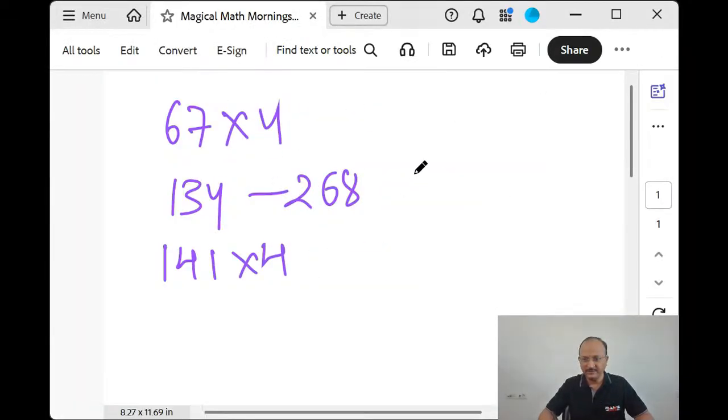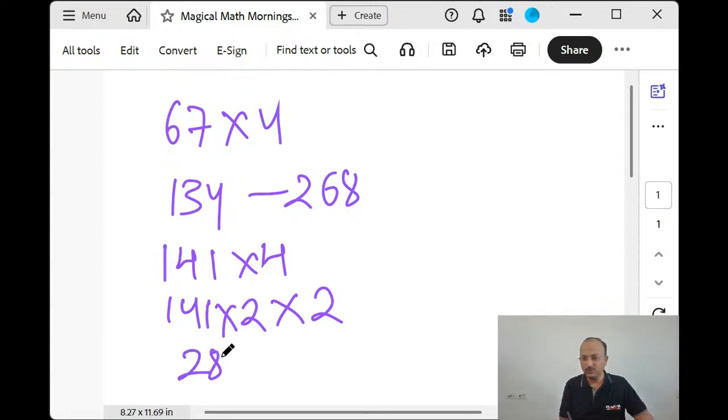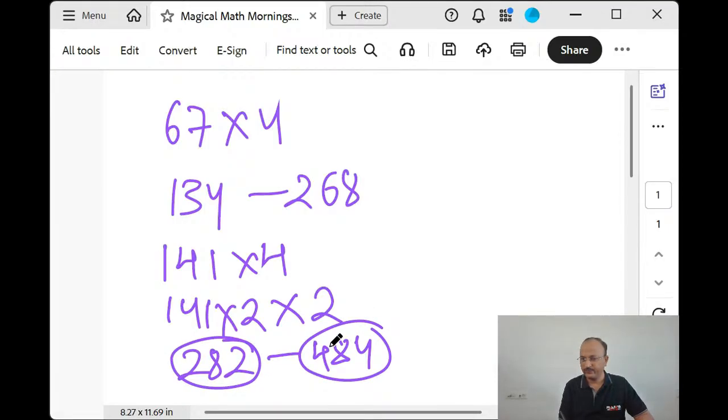All of you keep trying. Yes. How do you do? 141 double, you think, and then again you think in terms of doubling. 141 double is 282. Correct? Yes. 282 doubled is 484. Maximum you may take 1 second, but you will take less than 1 second with practice. Maximum 1 second you will be able to come with 282, another second you will be able to come with 484. Isn't it?